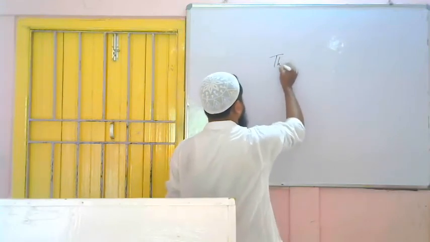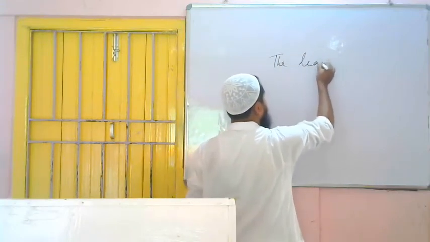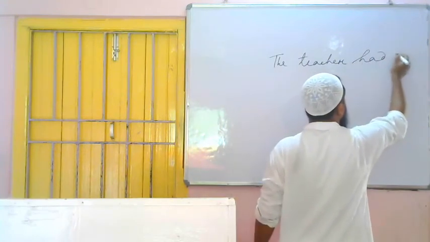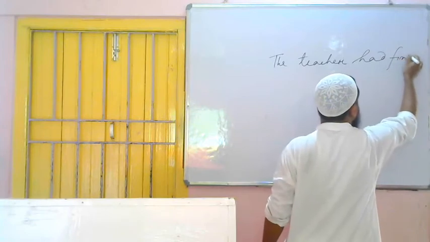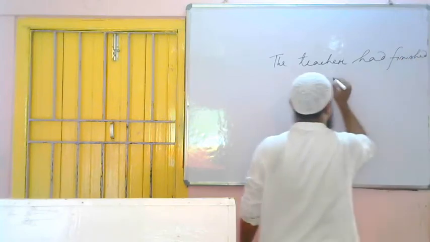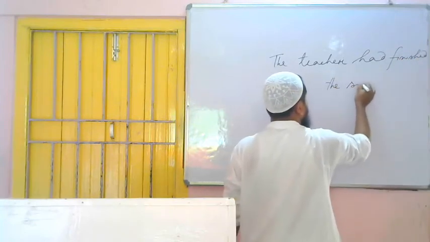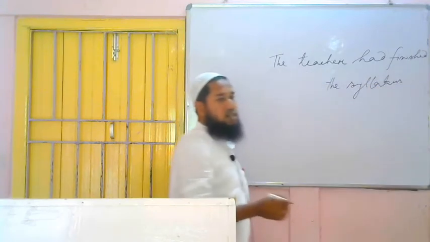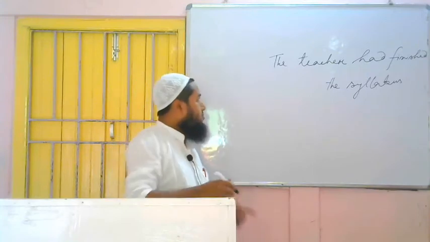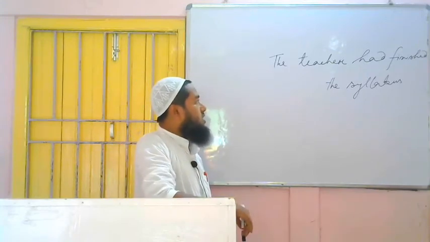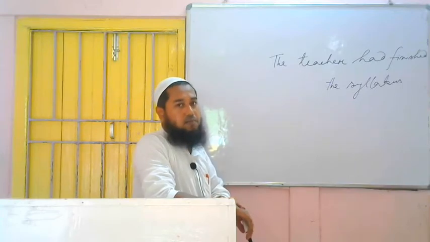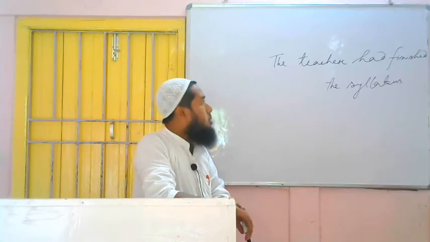The teacher had finished the syllabus. So this is a sentence of past perfect tense. How have we understood? Because had is there and the third form of the verb is there. So simply we can understand this is a sentence of past perfect tense.